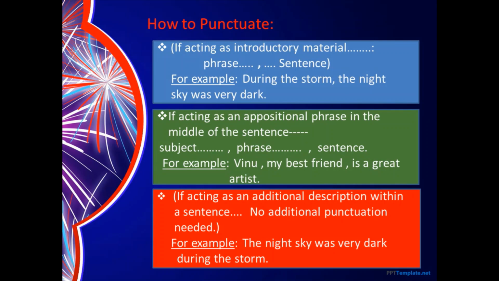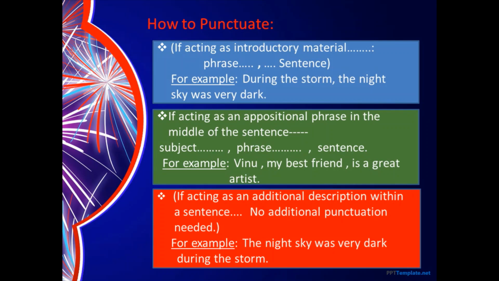So that remains a separate part of the sentence, and during the storm is adding more information to that sentence. So we have termed that a phrase. During the storm, followed by a comma and the remaining part of the sentence. So that is your first situation: if you are using the phrase at the beginning of the sentence, you would always separate it with a comma.